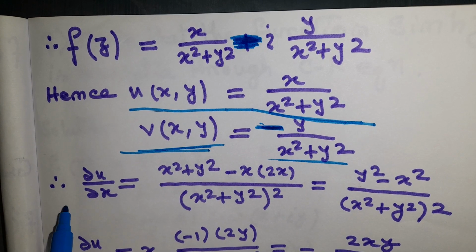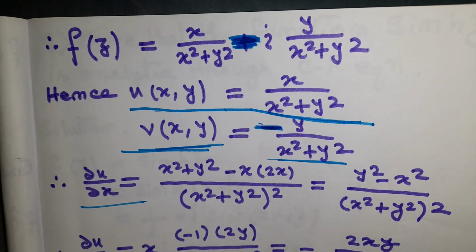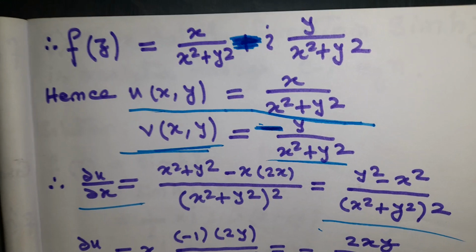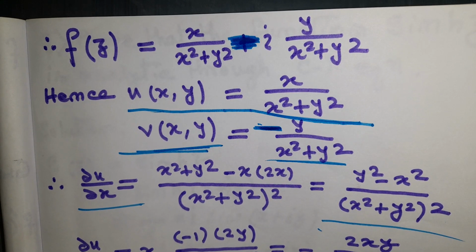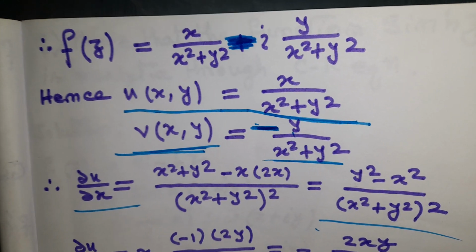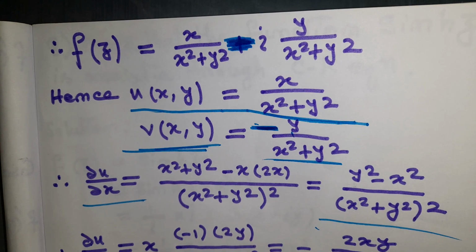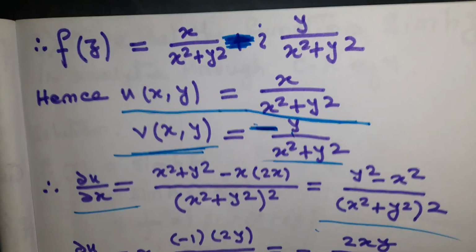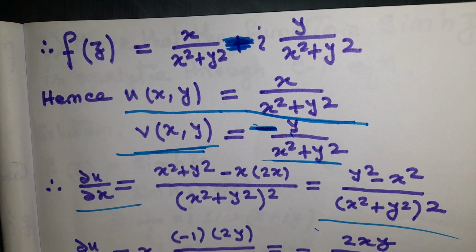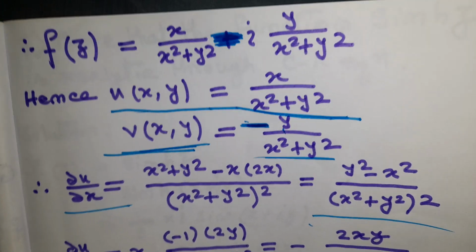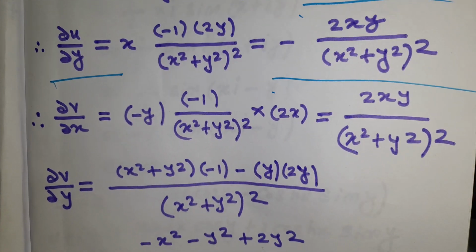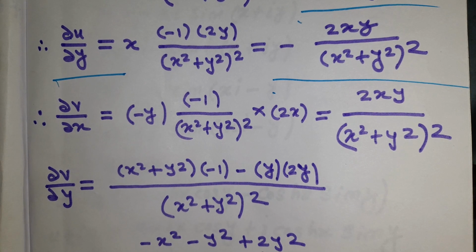Now we will differentiate u with respect to x. We will get y square minus x square by (x square plus y square) whole square, and if we differentiate u with respect to y, what will we get? Minus 2xy by (x square plus y square) whole square. Okay, you can check it on your own. I think you have that kind of ability to check.